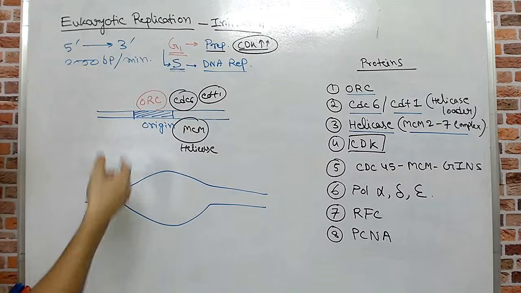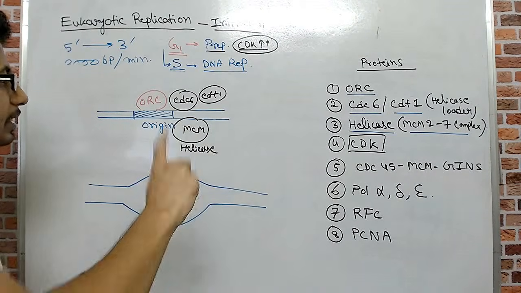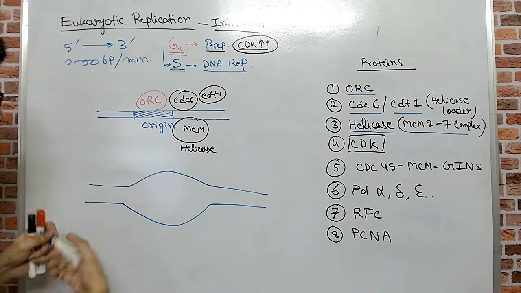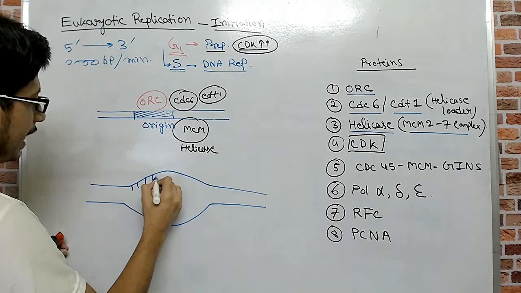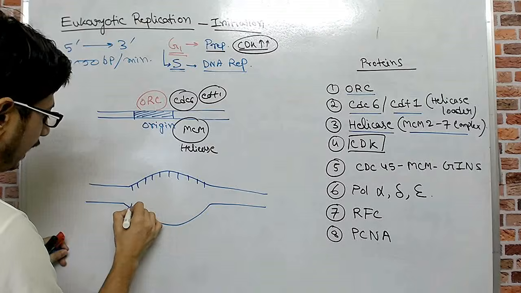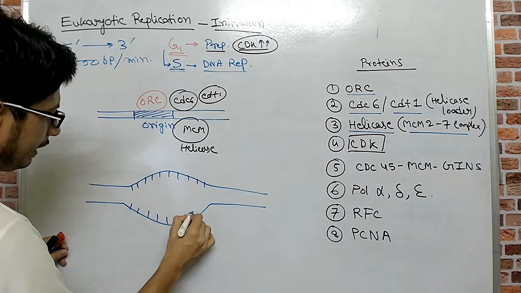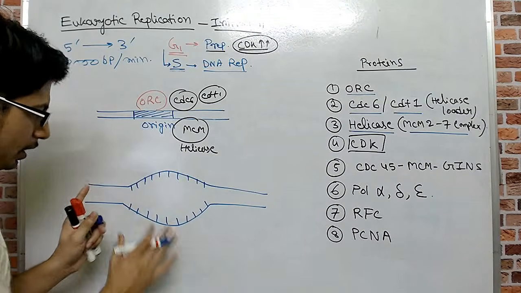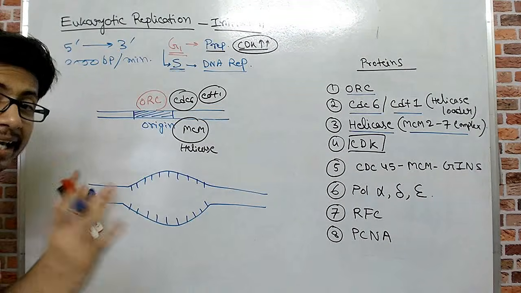So here we can see that once CDC6 and CDT1 recruit MCM, which is the helicase, they start unwinding the DNA. Now the template DNA strand bases are open, and single-stranded binding proteins will bind here. We already talked about the name of that protein earlier. Those proteins are blocking everything. But this is again in the G1 phase.